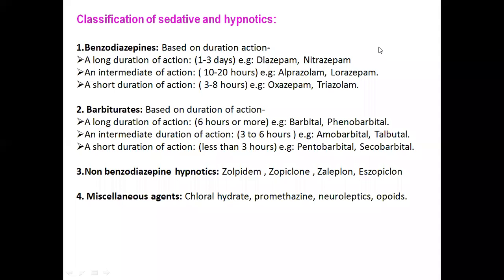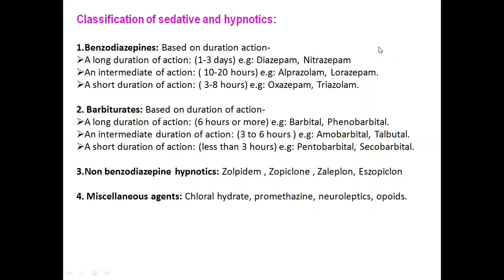Hello students. Now I am going to discuss some classes of sedative and hypnotics. There are mainly four basic classes of sedative hypnotics: benzodiazepines, barbiturates, non-benzodiazepine hypnotics, and miscellaneous. First of this class are benzodiazepines.